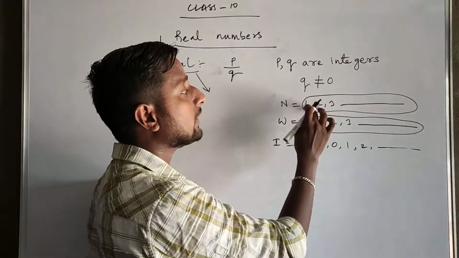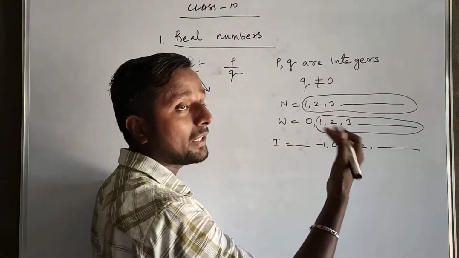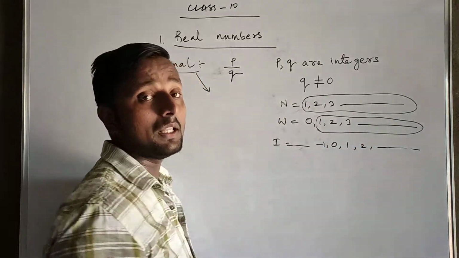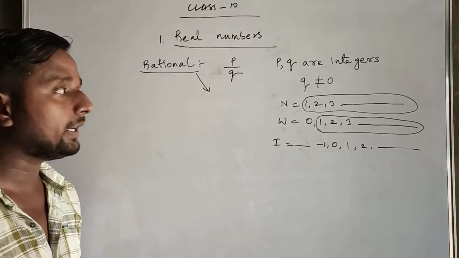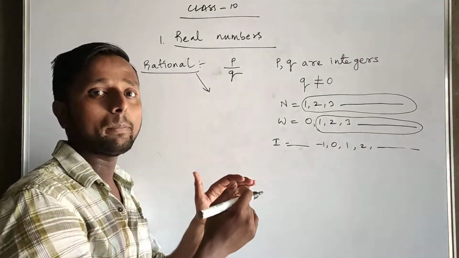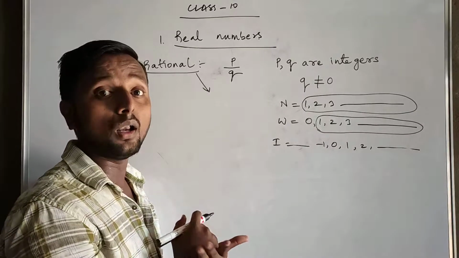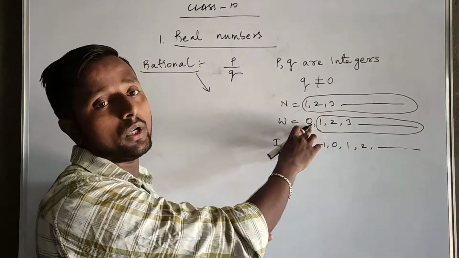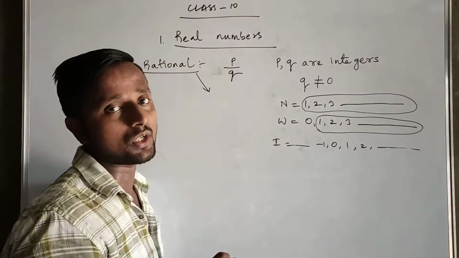That means the natural numbers are part of whole numbers. So I can conclude: all natural numbers are whole numbers, but all whole numbers are not natural, because 0 is a whole number, but 0 is not a natural number.